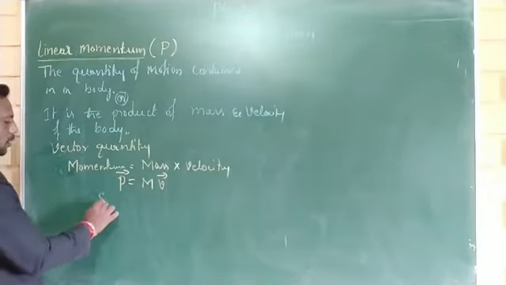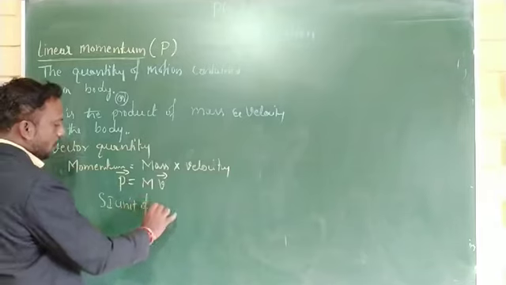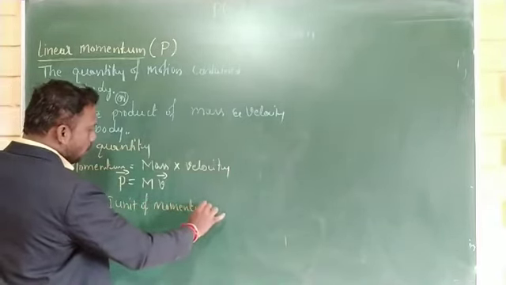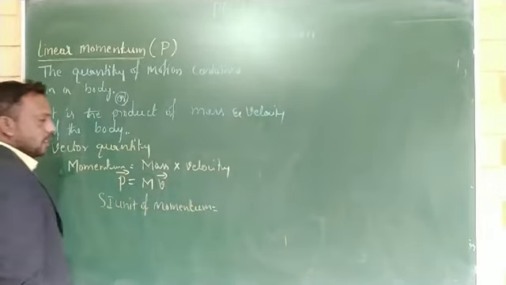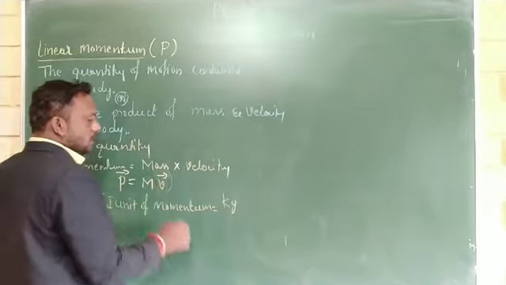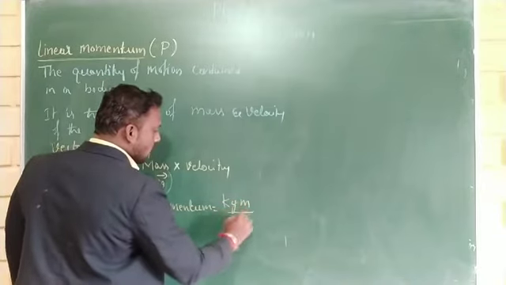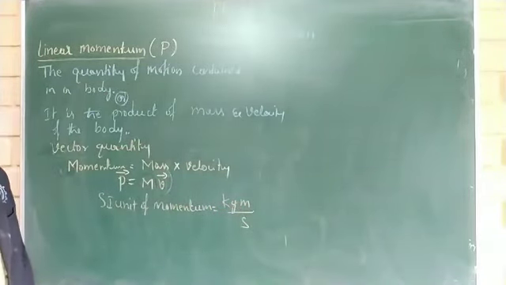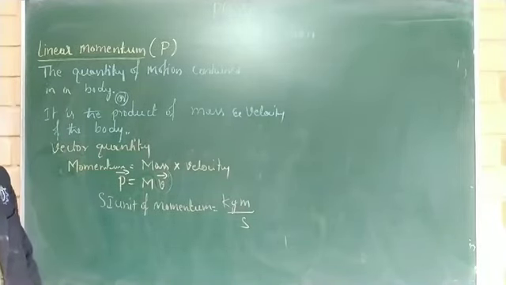SI unit of momentum. SI unit of mass is kg. SI unit of velocity is meter per second square. Meter per second, not second square. Meter per second. Kg meter per second is the SI unit of momentum.